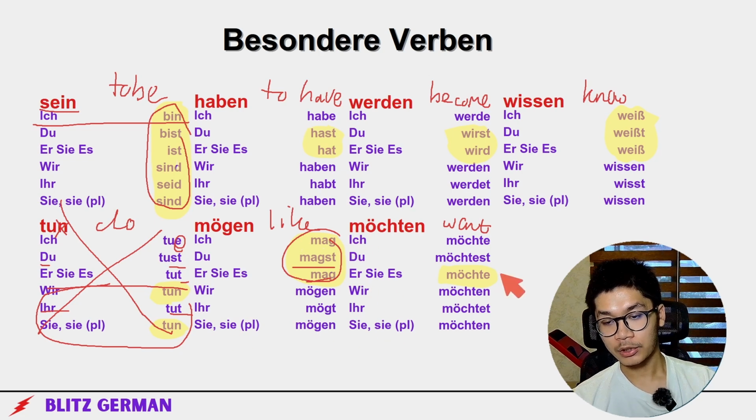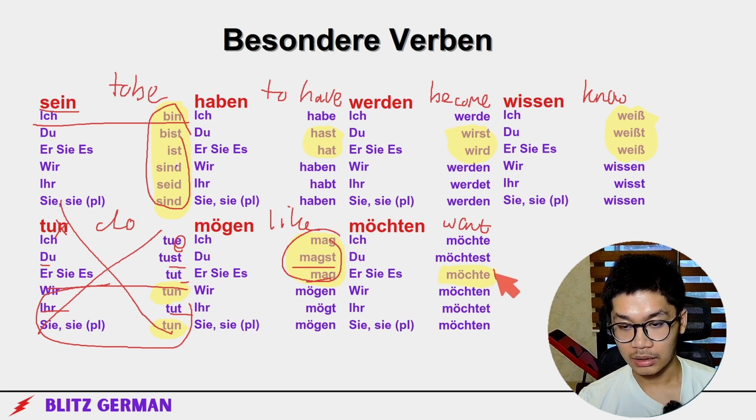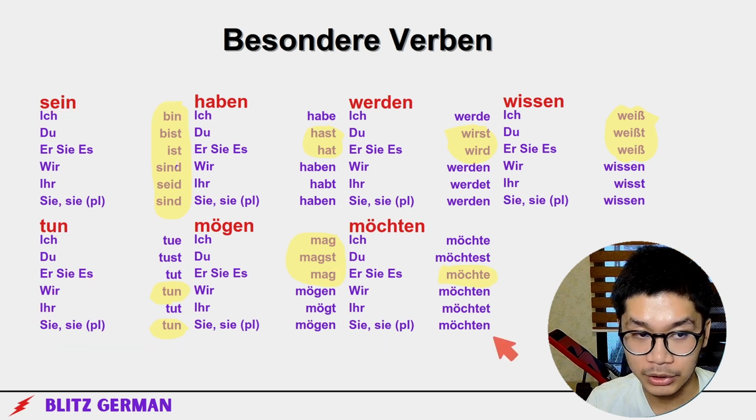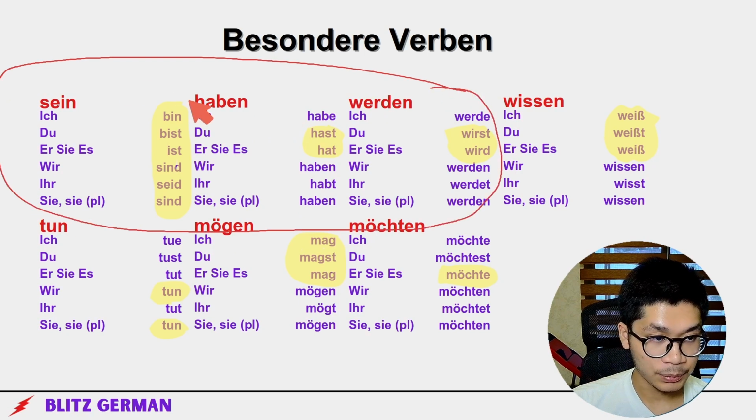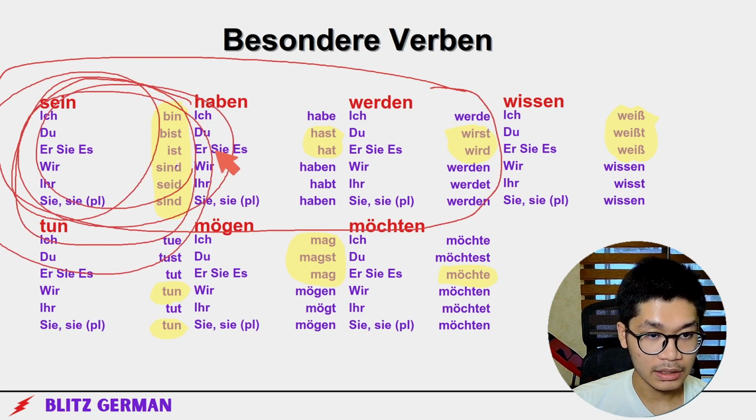Möchten: ich möchte, du möchtest, er, es möchte. Not "they" here, it's möchte. Wir möchten, ihr möchtet, sie möchten. Also, I want you to pay special attention to these ones. You have to be able to do this one, please. This one is pretty important.